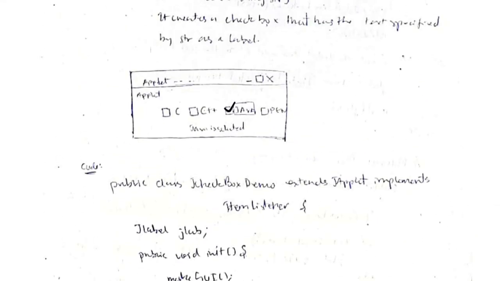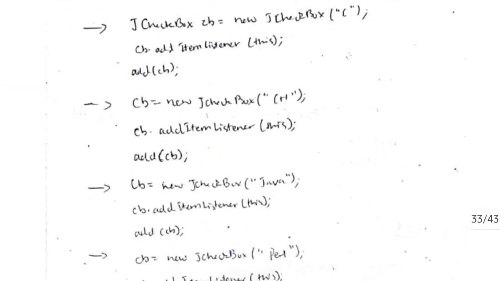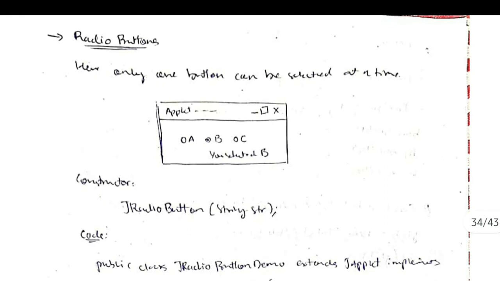If I select Java, the getText will return Java, and Java will be in the place of this one, and then "is selected" is printed by default. So whichever I select, that will be printed here. So this is for the checkbox. The last one is radio buttons.